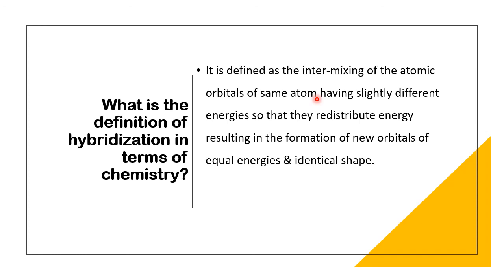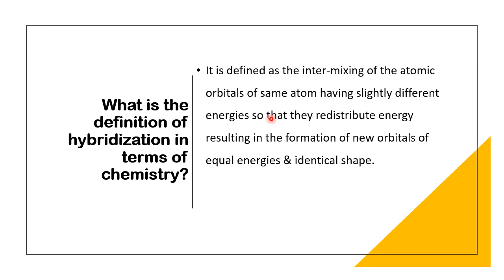Okay, therefore, it is the intermixing of atomic orbitals. You see here, of the same atom, that means carbon's orbitals are mixed, hydrogen orbitals are mixed, boron orbitals are mixed, beryllium orbitals are mixed, nitrogen orbitals are mixed, of the same atom, having slightly different energies. Energies are almost the same. There is a slight difference in the atomic orbitals' energy.